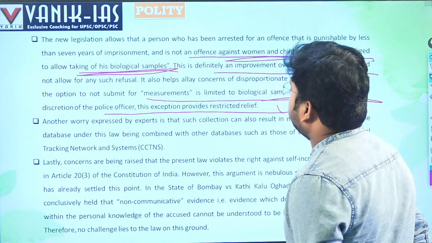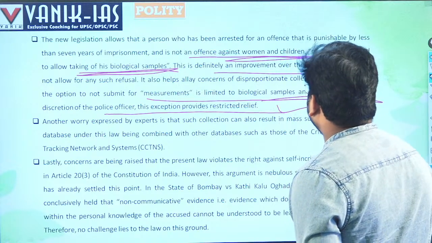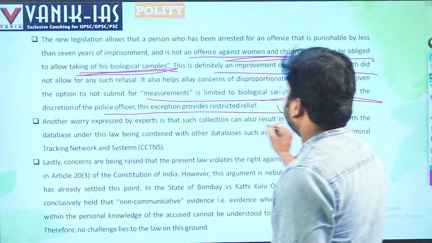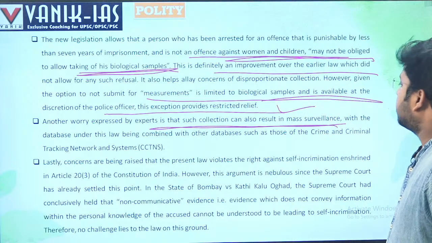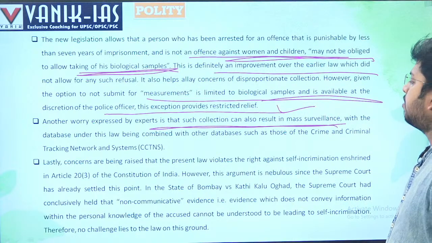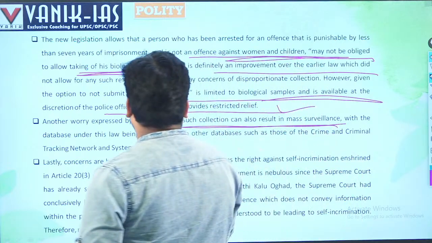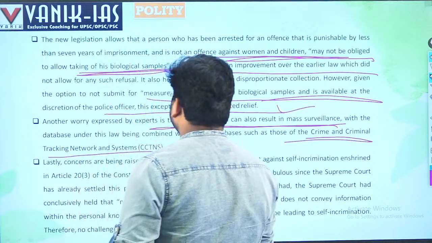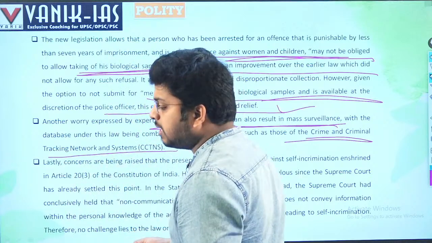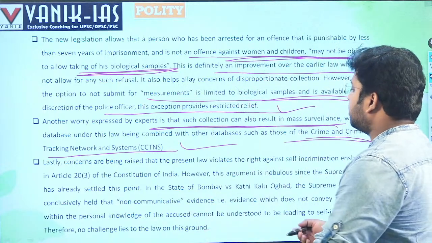Another worry expressed by experts is that collection can also result in mass surveillance. There will be mass surveillance. The data of all the masses will be in the hands of the police, with the database under the law being combined with other databases such as the Crime and Criminal Tracking Network Systems. So when databases mix, that will violate the right to privacy, and that is one type of surveillance of each and every person.